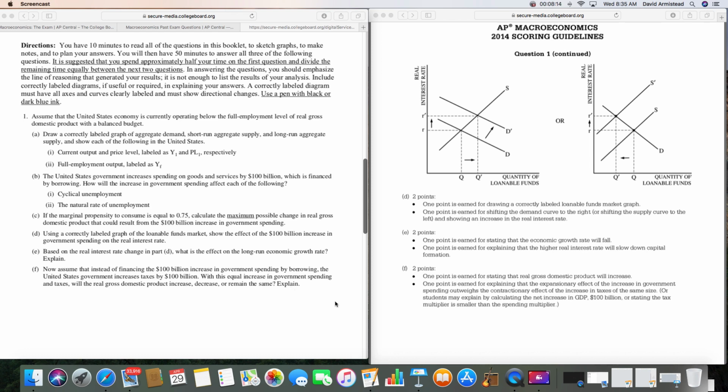All right, they say it over here. 1 point is earned for explaining that the expansionary effect of the increase in government spending outweighs the contractionary effect of the increase in taxes of the same size. Or students may explain by calculating the net increase in GDP, $100 billion, or stating the tax multiplier is smaller than the spending multiplier. All right, I hope that makes sense. We'll continue this until this thing hits May 18th. You'll see another one tomorrow.